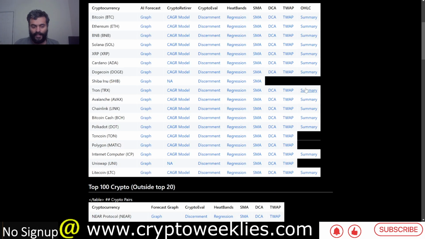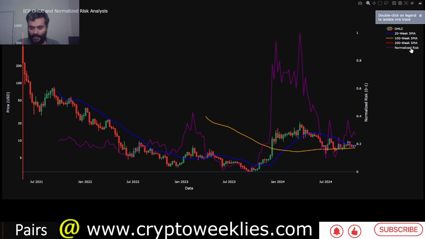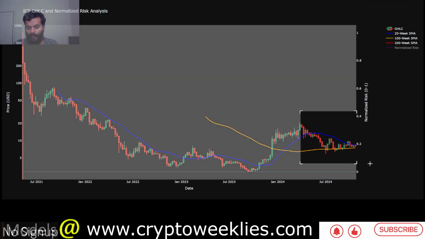Again, this is on TradingView, and we have those analyses on our website as well for ICP. This is the 20-week simple moving average for ICP, color coded in this blue line. The name of the website is cryptoweeklies.com. This has most of the data that we are going to talk about for ICP today. In terms of the normalized risk per this analysis, for accumulating ICP, it's at around 26% risk and about 74% reward.